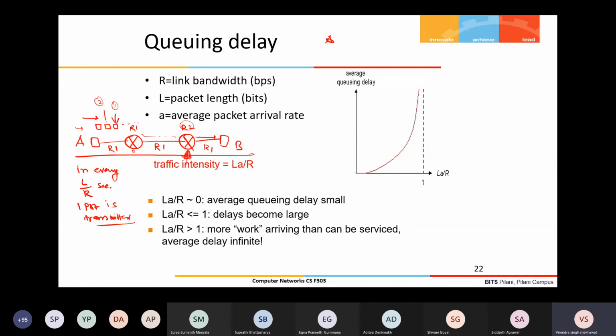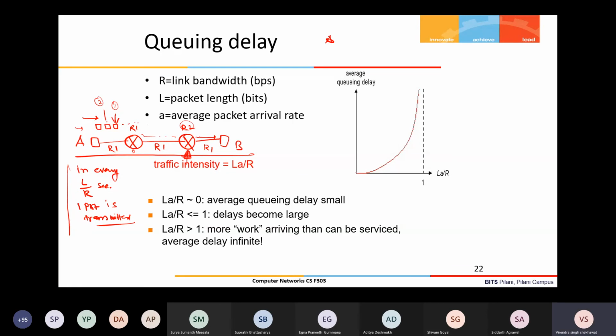If the packet arrival pattern is given and this is the arrival pattern, then I can say all packets will face the same amount of delay, right? So the conclusion here is that the queuing delay can vary for the packets which are transmitted between the same two endpoints and following the same path in the network.